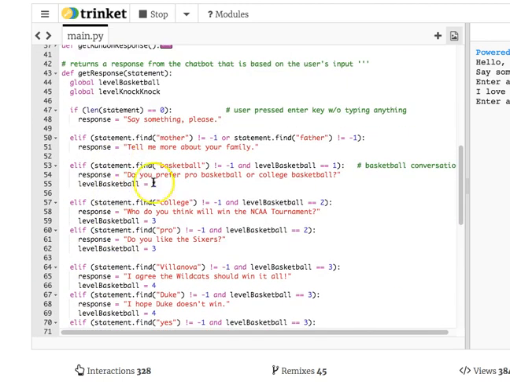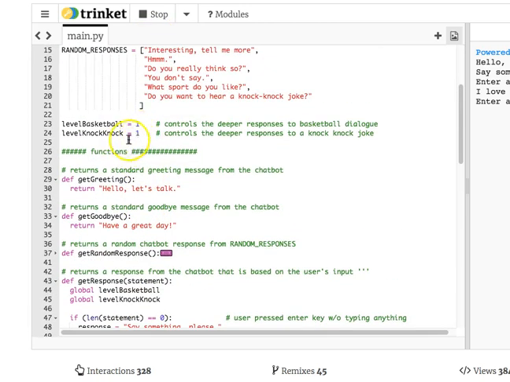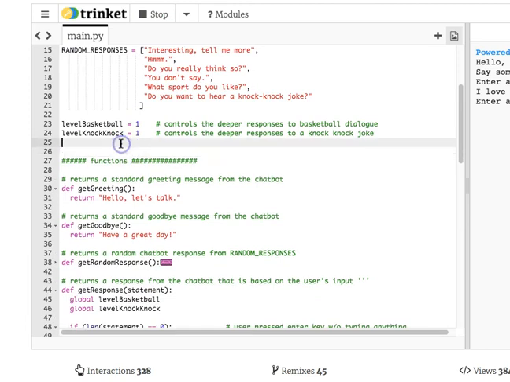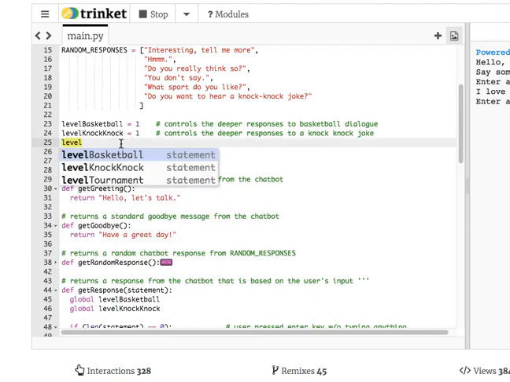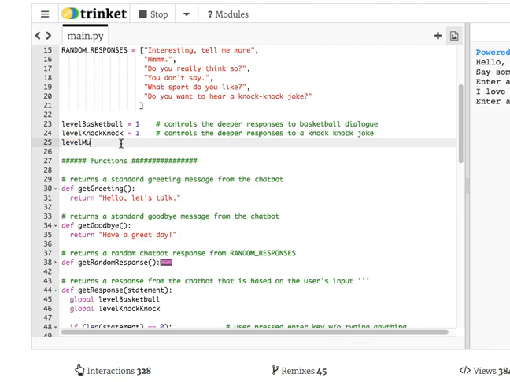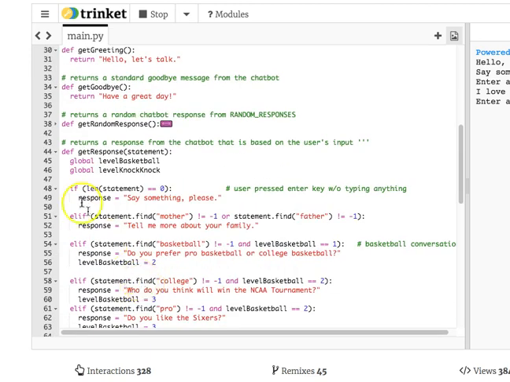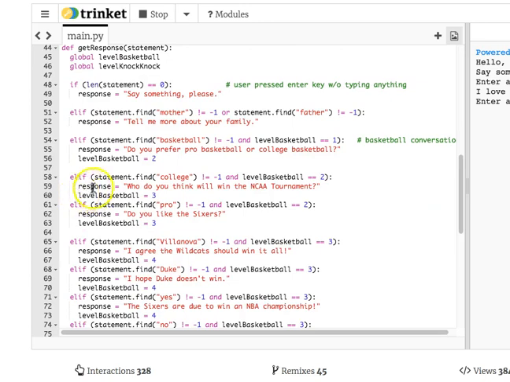If you want to go to this expanded level of the decision tree and go to level basketball 2, level basketball 3, check it out. You would add another level variable on the topic of your choice, set it equal to 1, and then in one of these areas you'd probably copy and paste maybe this 3 section.